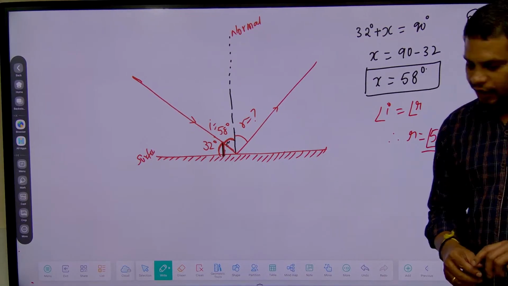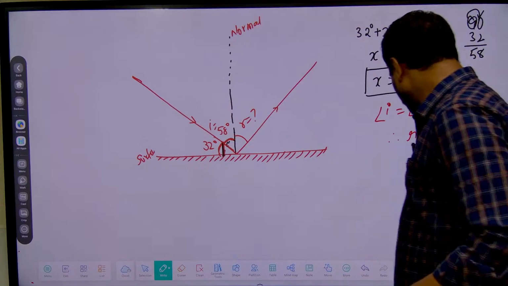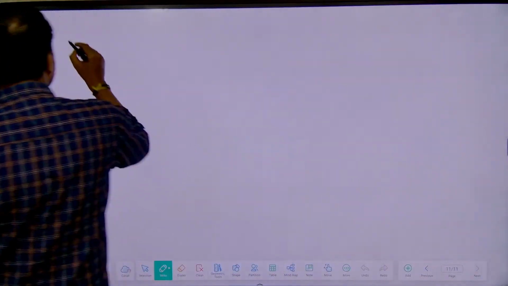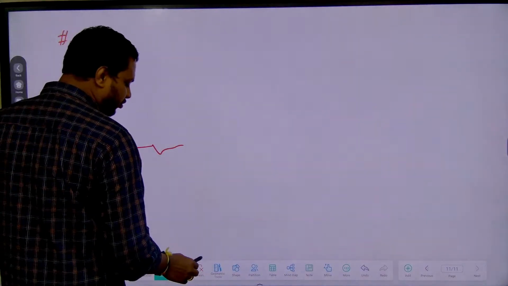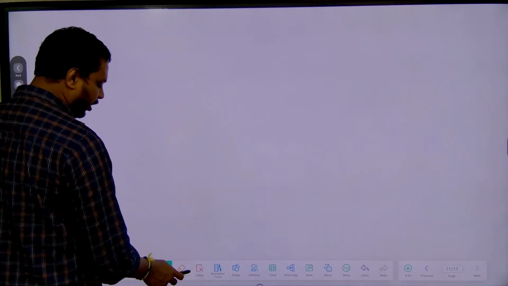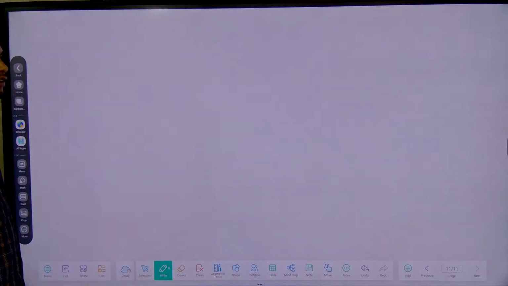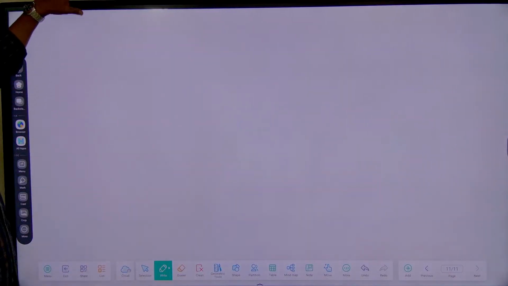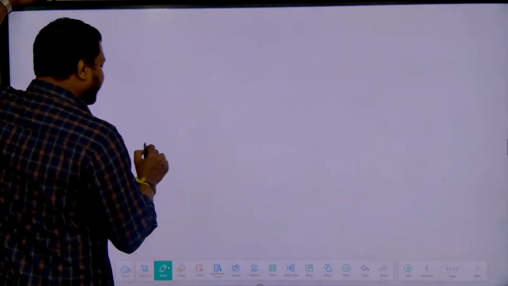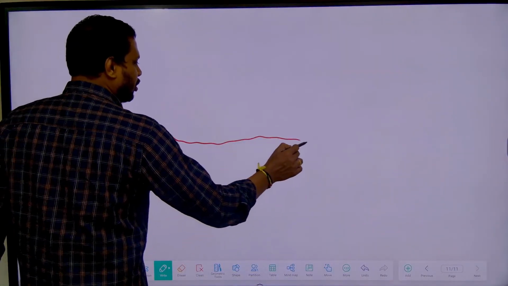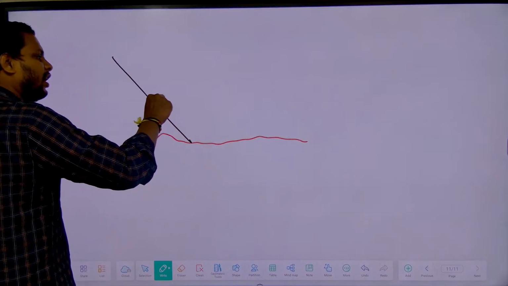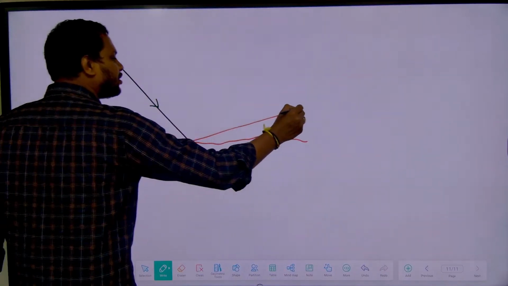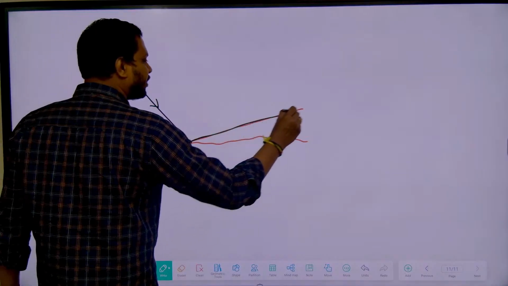Fine. I hope you understood this point, students. Now see, suppose I take the irregular surface. We discussed just now that on regular surfaces or smooth surfaces reflection takes place. Now if I take irregular surfaces like this, and light is going to be incident on the irregular surface, it may travel in any direction, like this.